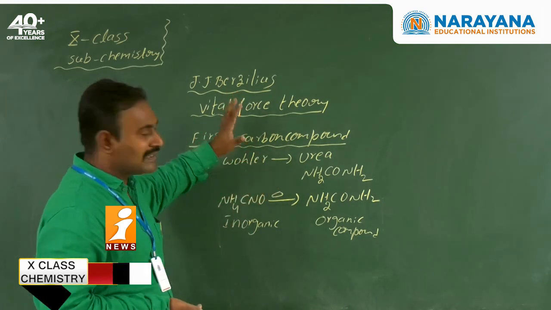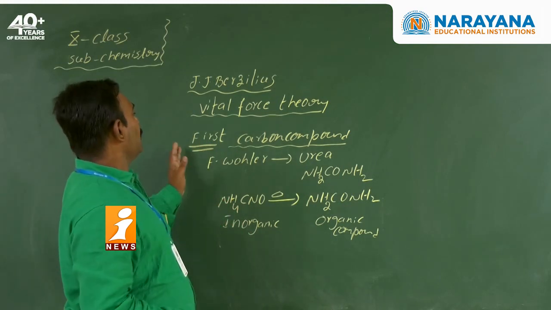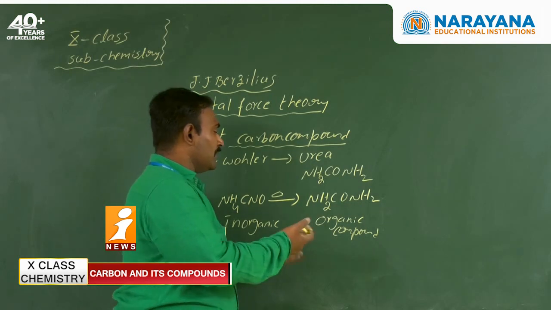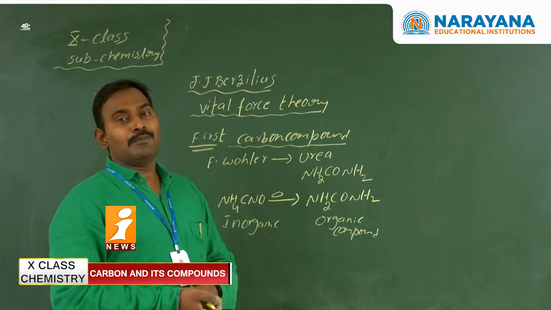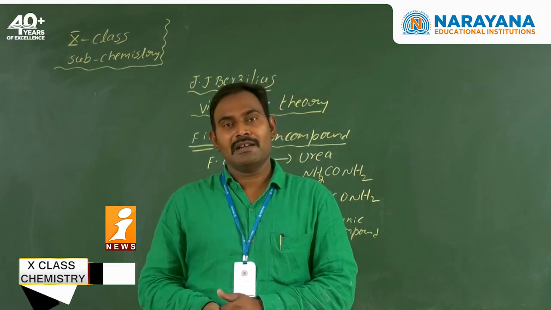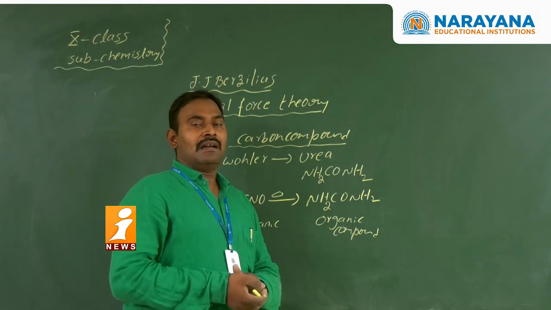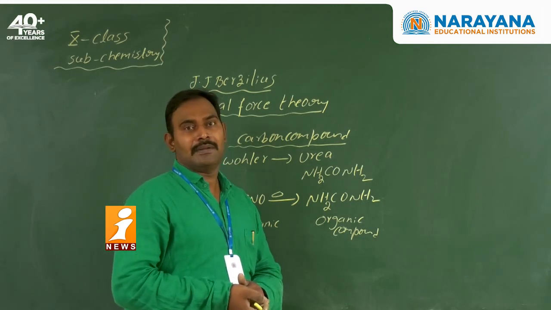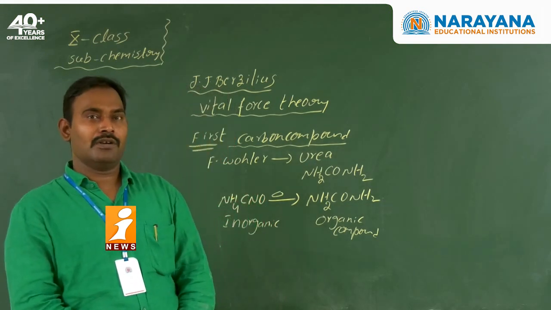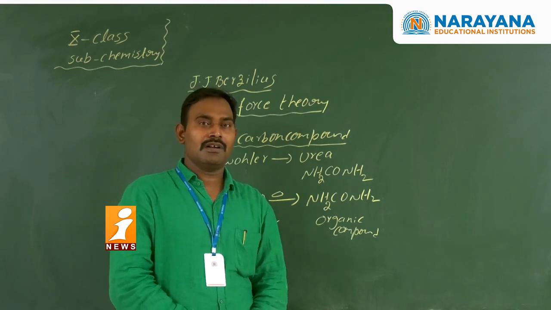After the preparation of urea, the vital force theory was shut down, because other scientists believed that organic compounds or carbon compounds could be prepared in the laboratory also. Similarly, other scientists prepared methane and acetic acid in the laboratory. So in the next class, we will discuss hydrocarbons, functional groups and nomenclature of hydrocarbons.